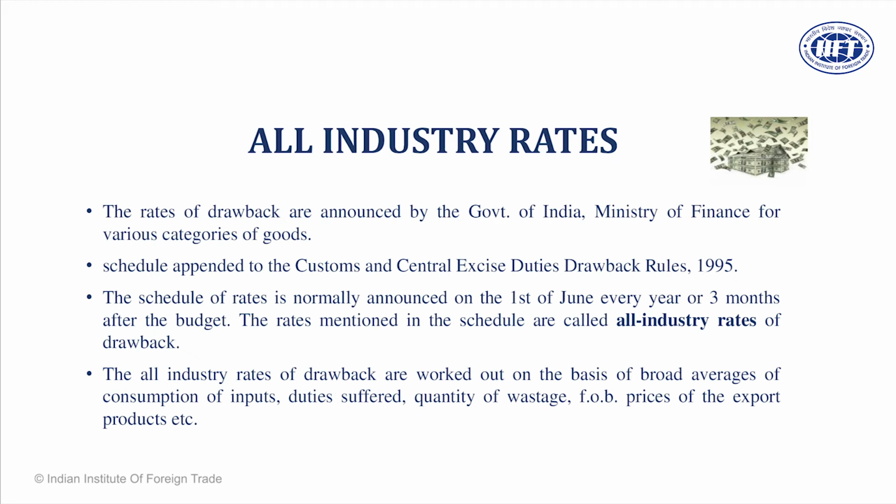So they announce usually after a budget, when the tax rate changes, they form a committee. The committee gives a report within a time period of 3 months. So April, May, June, sometime in the month of June, you will have a new schedule, which we can download from Google. I'll show you in just 2 minutes how to download it.